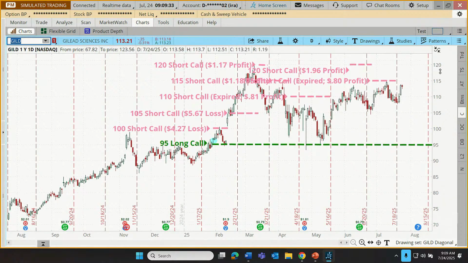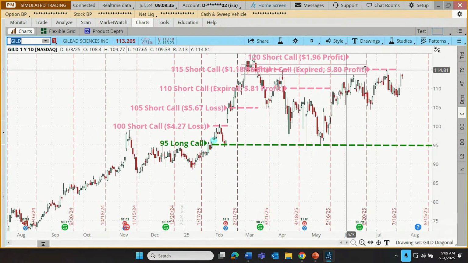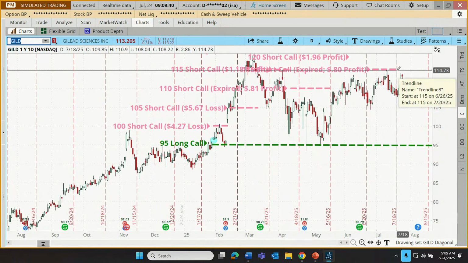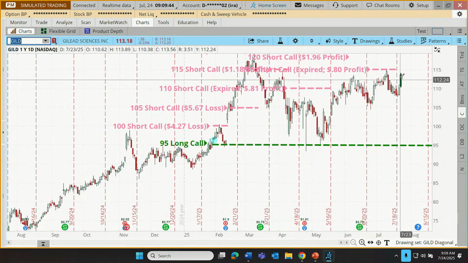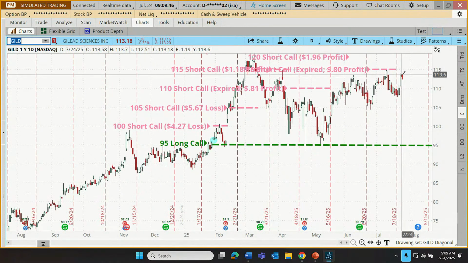Those are just overlapping. Anyway, we had a short call right there at the 115 level that expired on July 18th for an 80-cent profit. And then our stock started going up right after that. That's just what you would hope would happen.